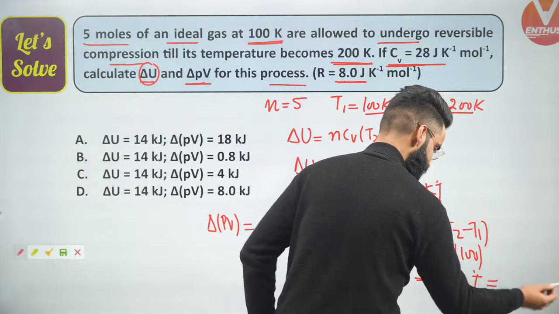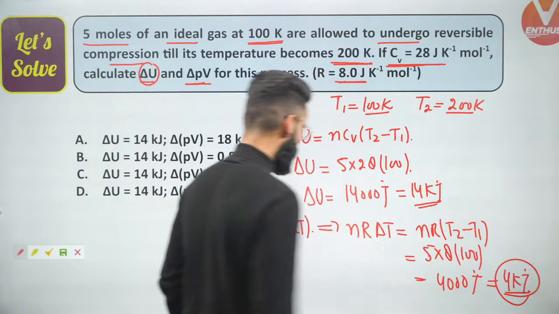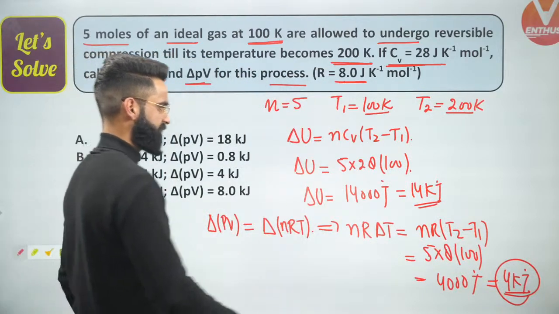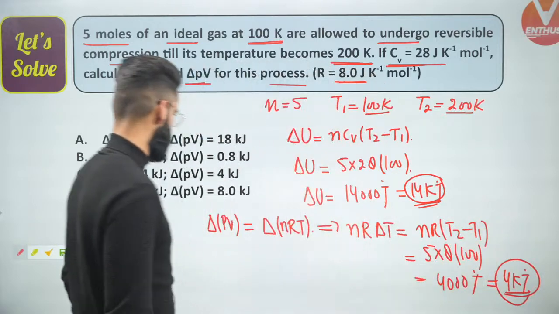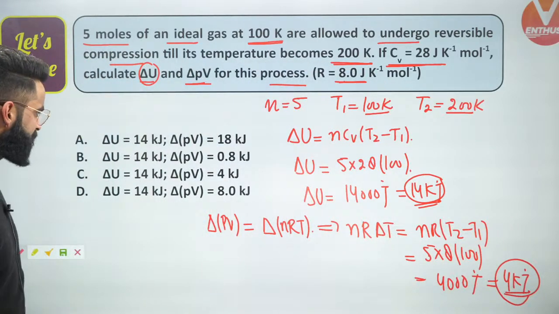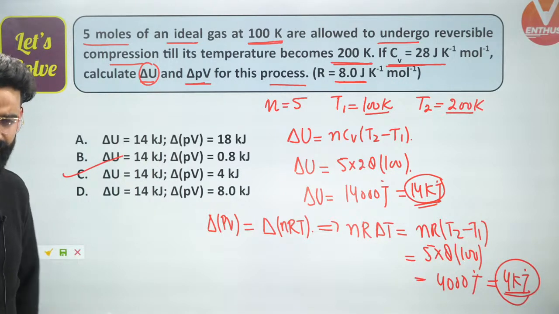Sorry guys, this will be simply 4 kilojoules, yeah? So just see the options. We got the value of delta U as 14 kilojoules, and we got the value of delta PV as 4 kilojoules right here. Which option is satisfying it? I guess the third option is satisfying it. Yes, the third option is satisfying it. So it's done and dusted, right?